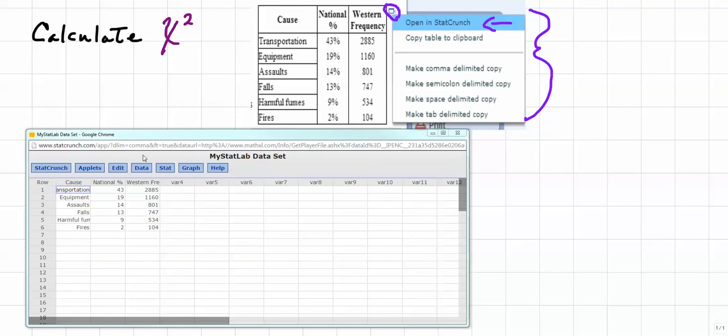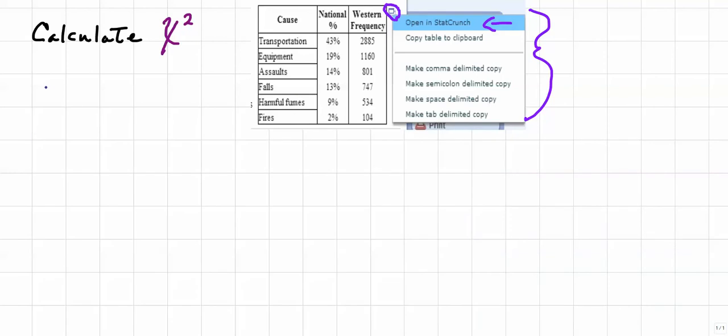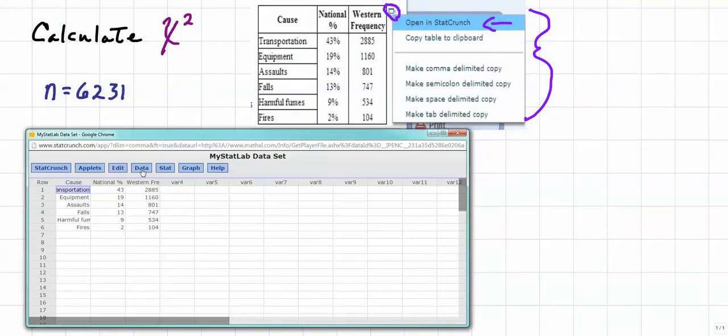Now, in order to do that, we need to remember that our n is 6,231. So let's go ahead and write that down. N is equal to 6,231. So bringing back the StatCrunch table, we're going to go ahead and do some calculations to convert this column national percent into actual data that we can use.